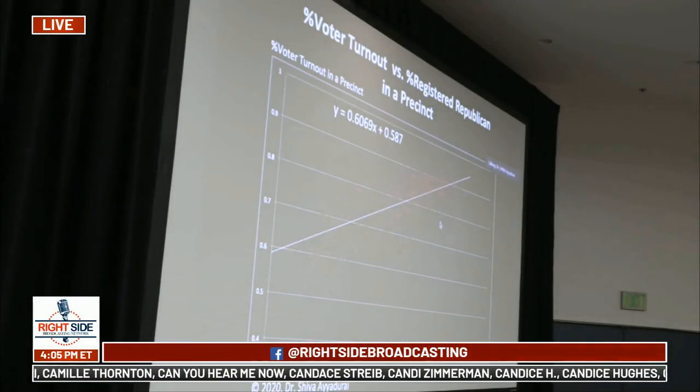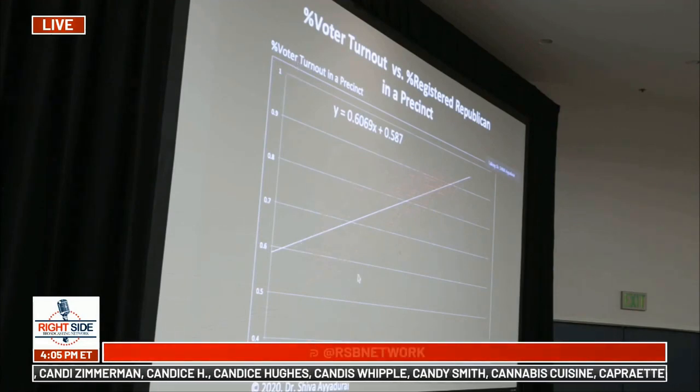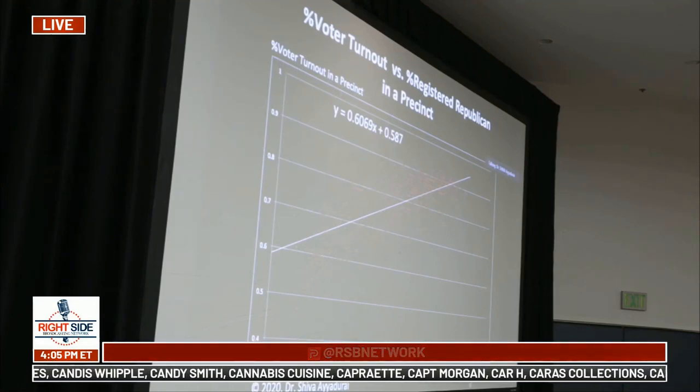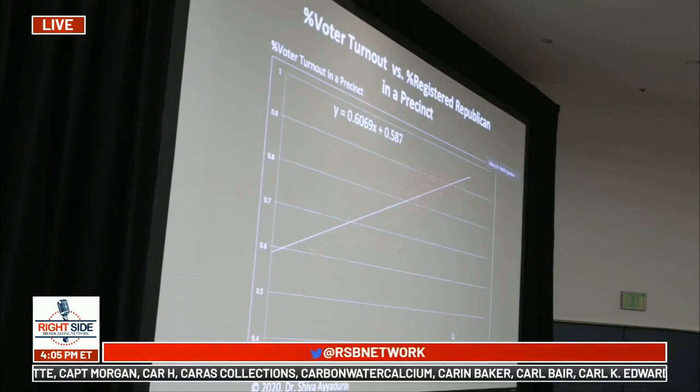So towards this, we did an initial analysis of looking at voter turnout in a precinct, percent voter turnout. So every dot here represents a particular precinct, and you're looking at the percent voter turnout in a precinct along the y-axis, and along the x-axis simply the percent registered Republicans in a precinct. And what's interesting is you see a positive correlation. The more percentage of Republicans in a precinct, in fact, voter turnout is going up.